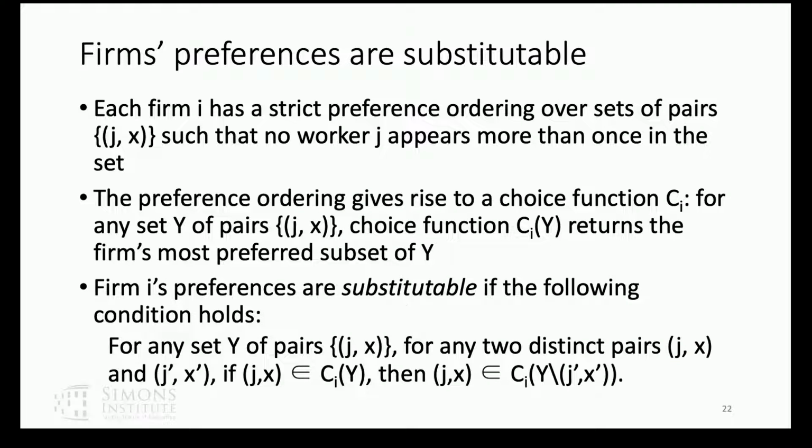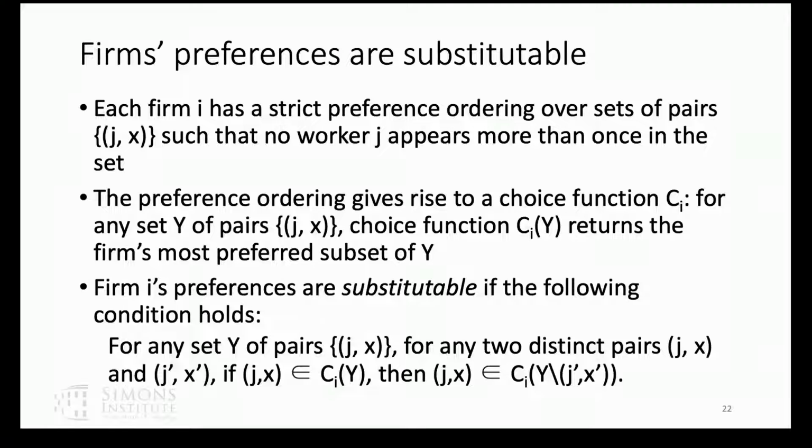Okay. And firms have strict preferences. There's a choice function that arises from those preferences. And I'm going to say firms' preferences are substitutable if for any set of pairs J and X, and for any two distinct pairs, JX and J prime X prime, if you choose JX when J prime X prime is available, you also choose it when they're not available. So firms and contracts don't have complements.